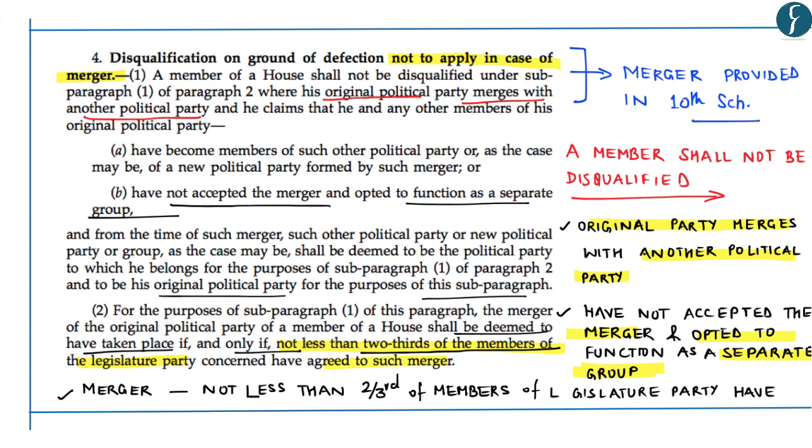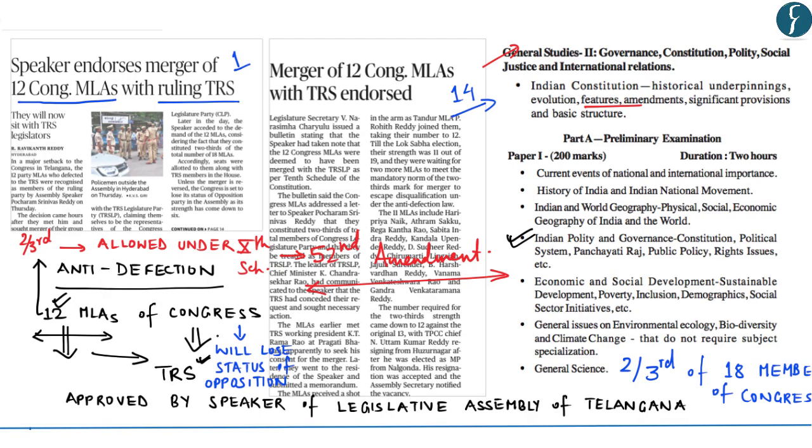So this becomes a very important provision which states that a merger shall not take place unless two-thirds of the members of the legislative assembly have agreed for the merger. So we understand that these 12 MLAs of Congress party who have willingly accepted to join TRS constitutes two-thirds of the 18 members of the Congress party who were in the opposition. Hence, this merger has been approved by the Speaker of Legislative Assembly of Telangana.